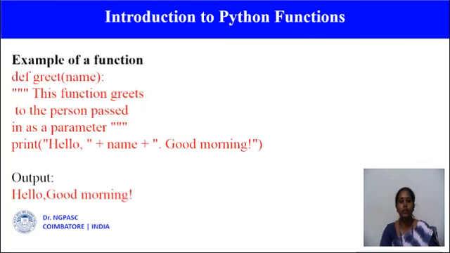This is an example of a function. def is a keyword for defining a function. Here greet is the function name and name is the parameter. This function greets the person passed in as a parameter. So the output is: Hello, good morning.